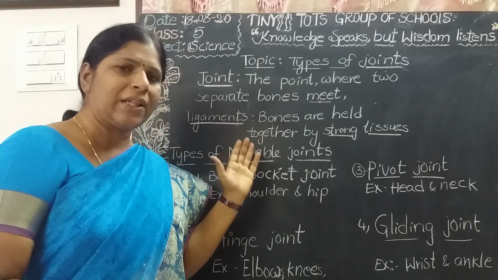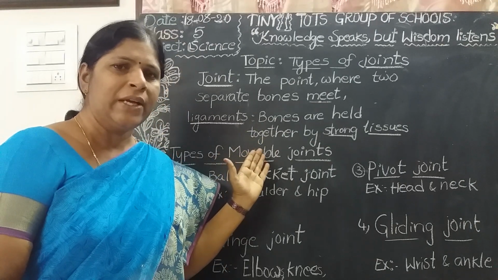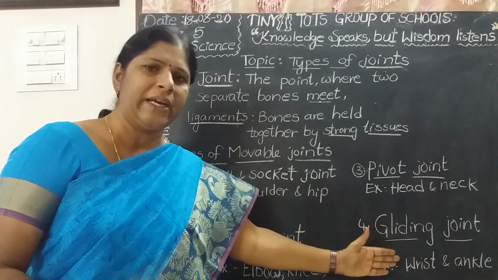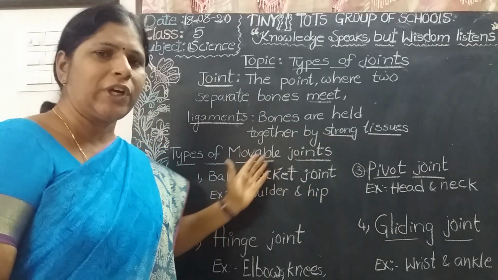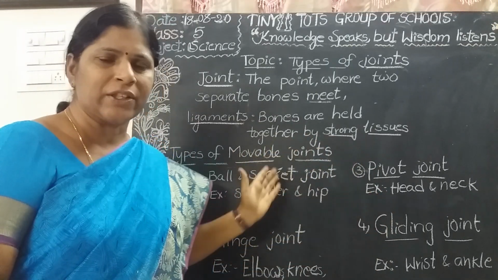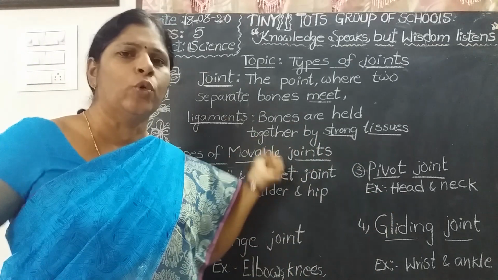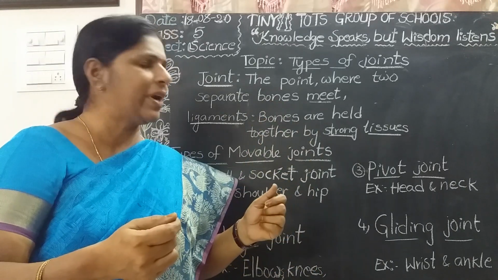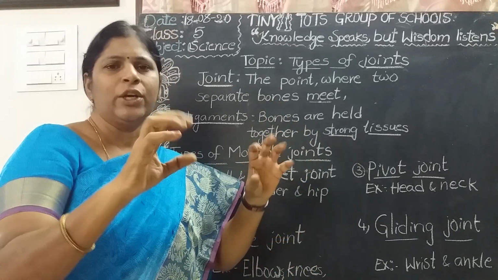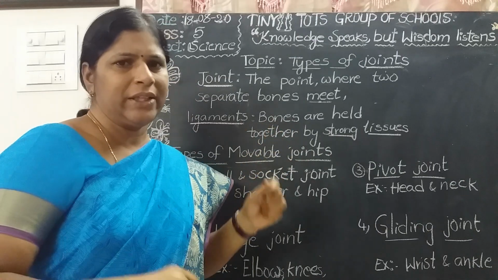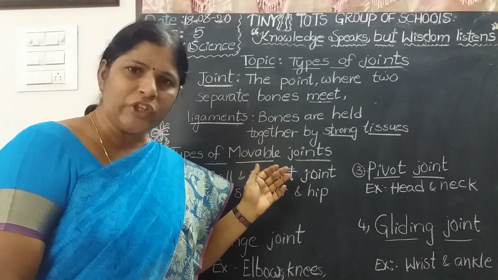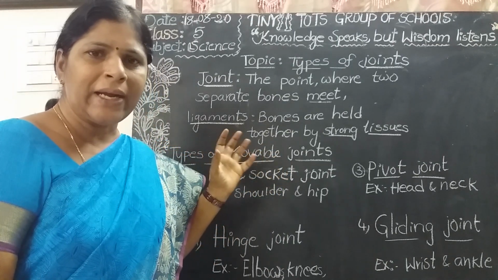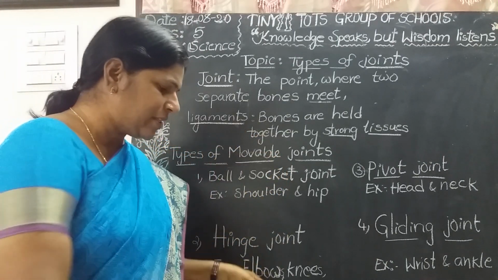So what are the four types of movable joints? Ball and socket joint, hinge joint, pivot joint, gliding joint. These are the four types of movable joints. Movable means we can move our hands, we can move our head, we can move our wrist, we can move our fingers like this. So movable joints are four types. What is the first one?